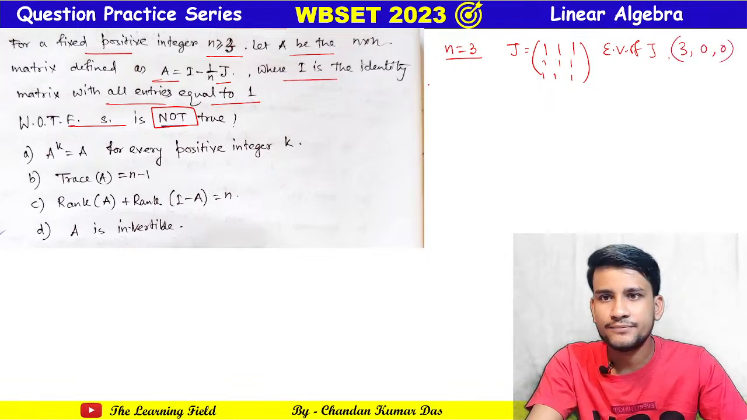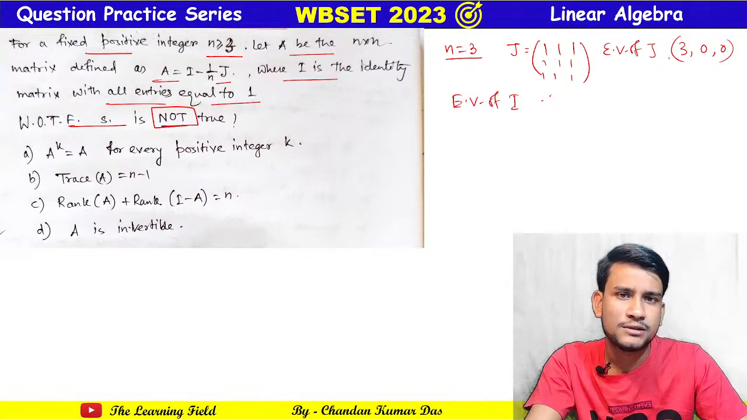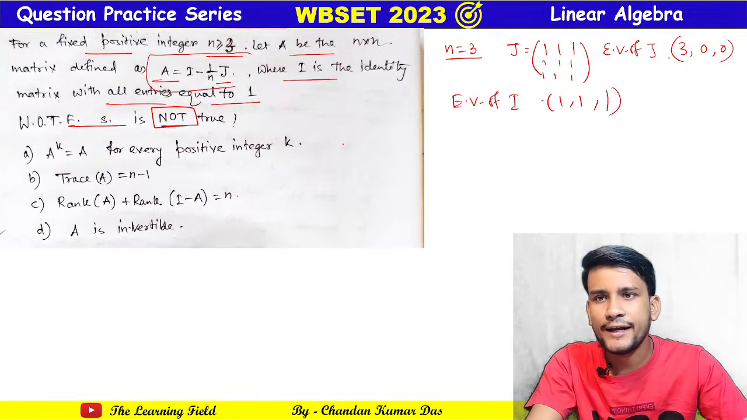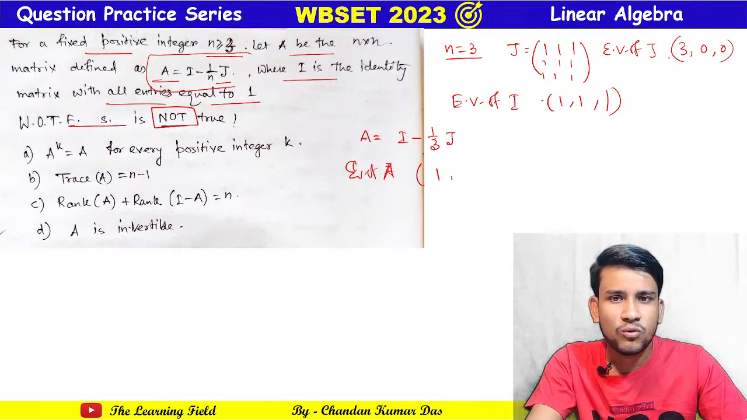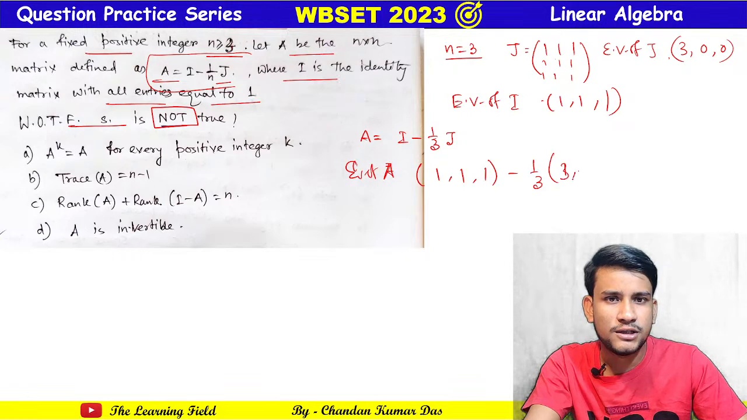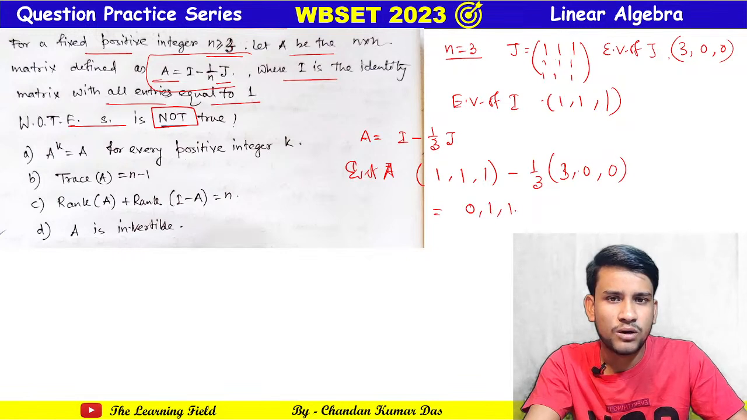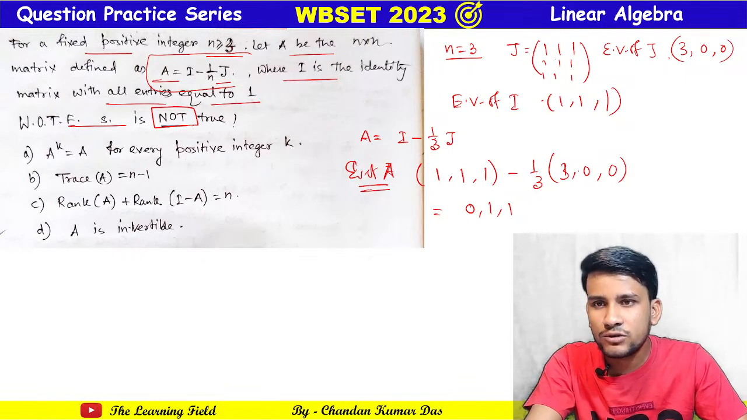Okay, and the eigenvalues of I are 1, 1 and 1. Now the eigenvalue of A, what is A given? It is given that A equals I minus 1/3 J. So the eigenvalues of A are 1 1 1 minus 1/3 of 3 0 0. So this is 1 minus 1, 0, 1, 1, that is, the eigenvalues of A are 0, 1, 1. Then it says which of the following is not true?